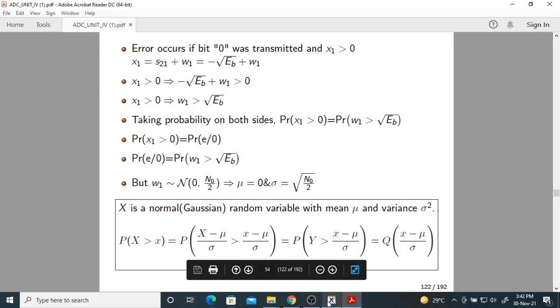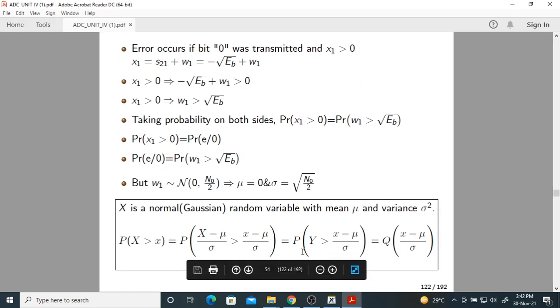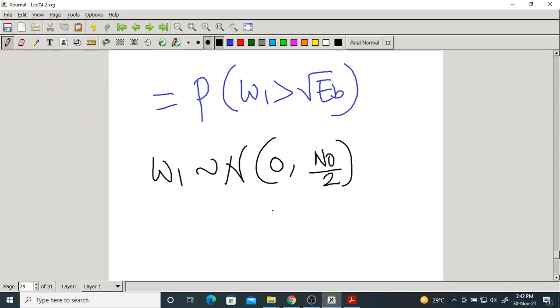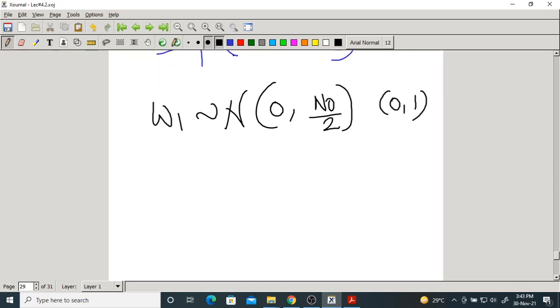Now, there is a formula for the standard normal random variable. I have discussed this formula in PTSP also. Very, very important. Here W1 is not normal. Why? For normal, we should have zero mean and unit variance. So to make it normal, what do we do? I hope you can do this.